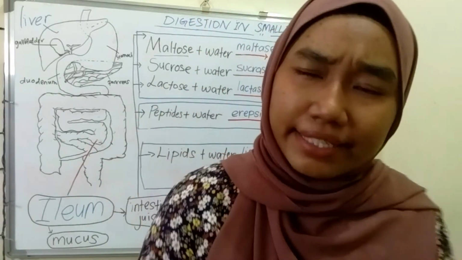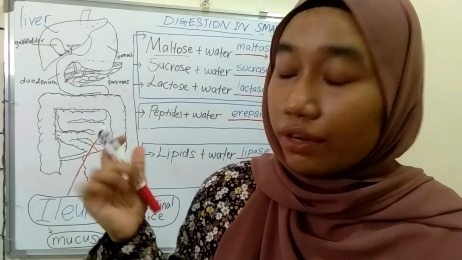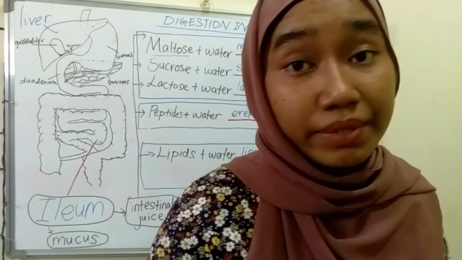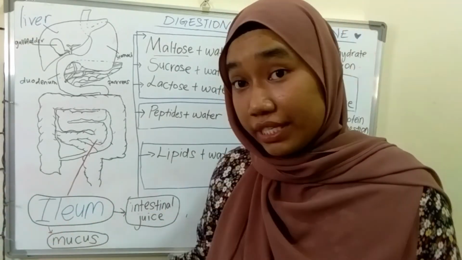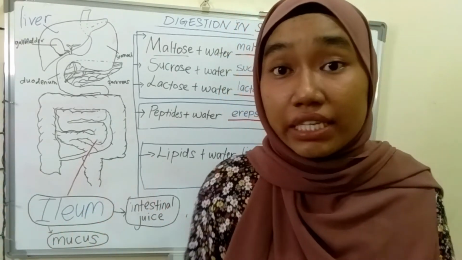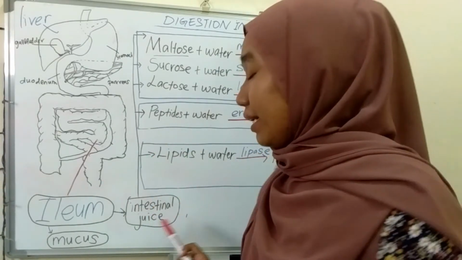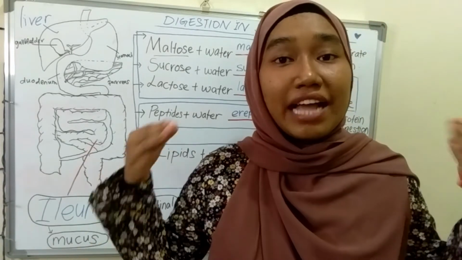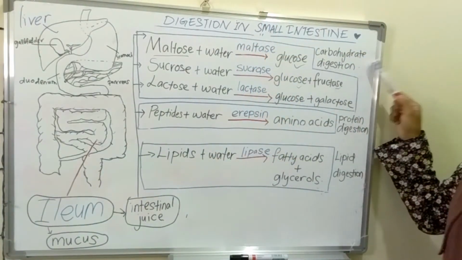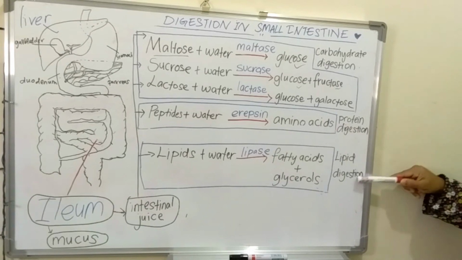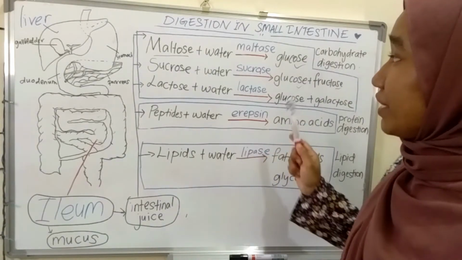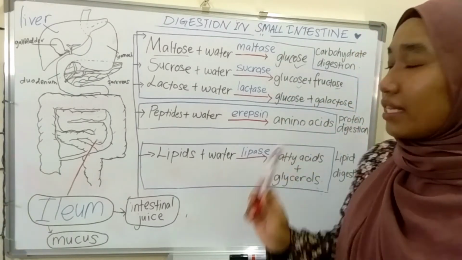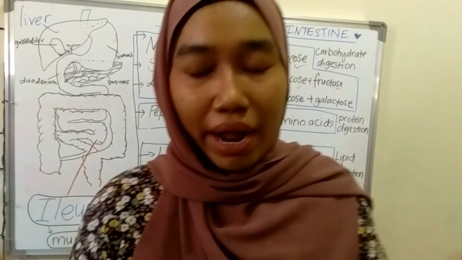So the glands in the ileum's wall will secrete the mucus and also will secrete the intestinal juice that contains digestive enzymes that are needed to complete the digestion of the carbohydrate, protein and also lipid. Okay, such as maltase, sucrase, lactase, rhabdin and also lipase. So we will go one by one.